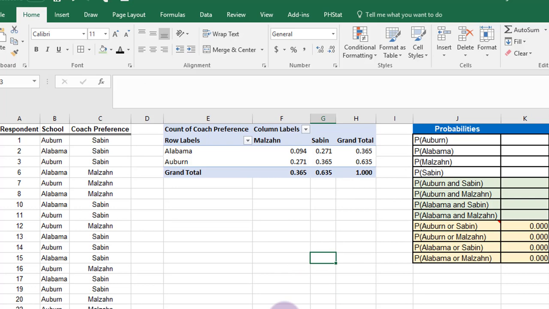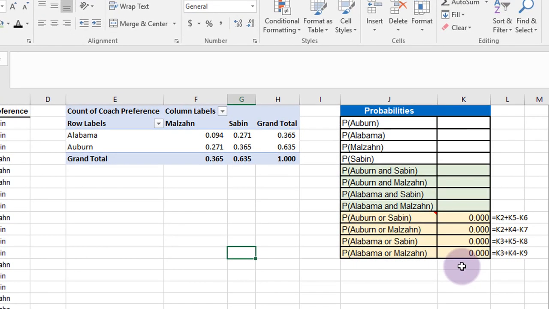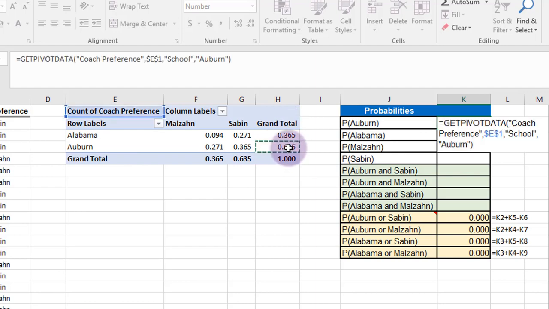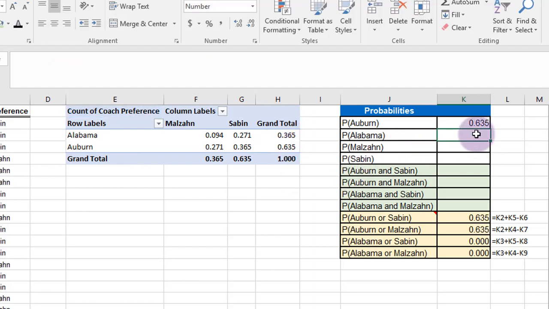Okay, now we want to fill out this table, and it'll help us answer the question. I'm just going to start by clicking in that cell and hit equal, and the probability of Auburn is the marginal probability there, Auburn row. The grand total is 0.635.